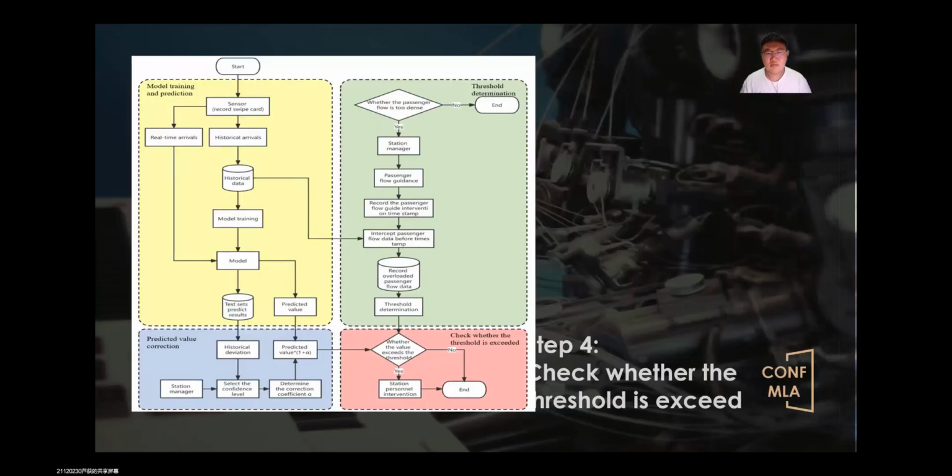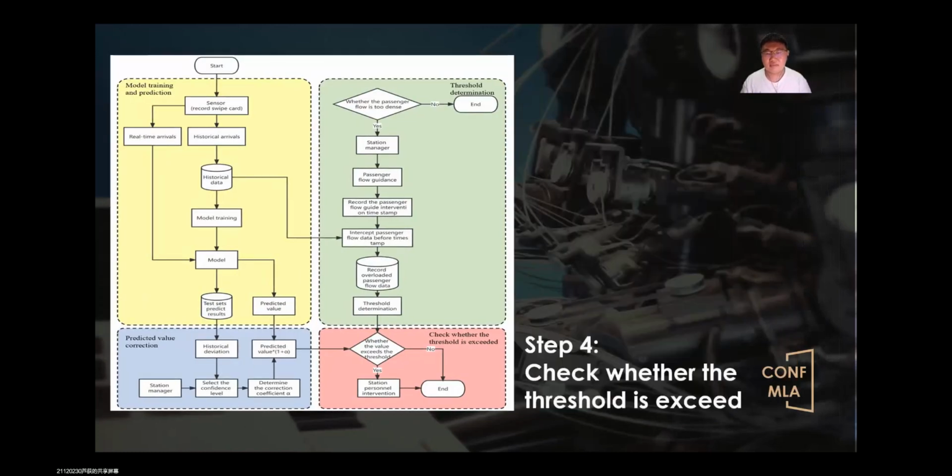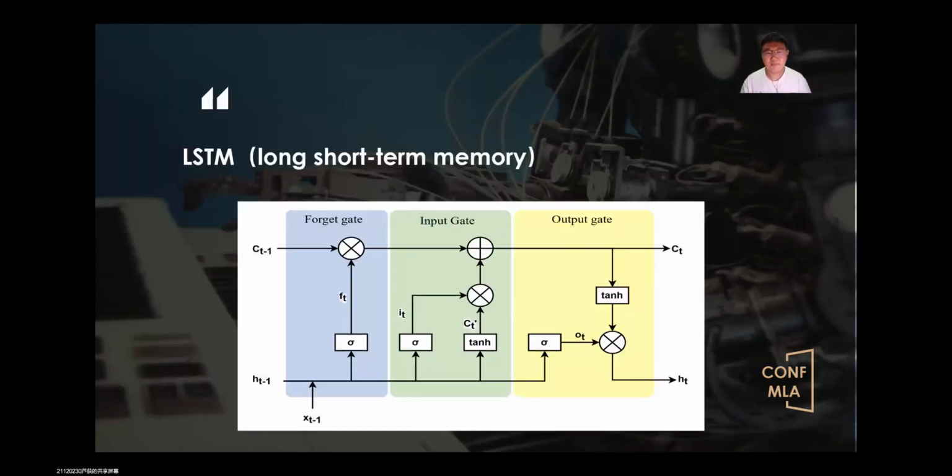In the final step, we compare the revised predicted value with the threshold we obtained from the station managers in step two. If the predicted value exceeds the threshold, then the station staff will need to intervene. Otherwise, we do not need to worry that the station will be overloaded at the next moment.